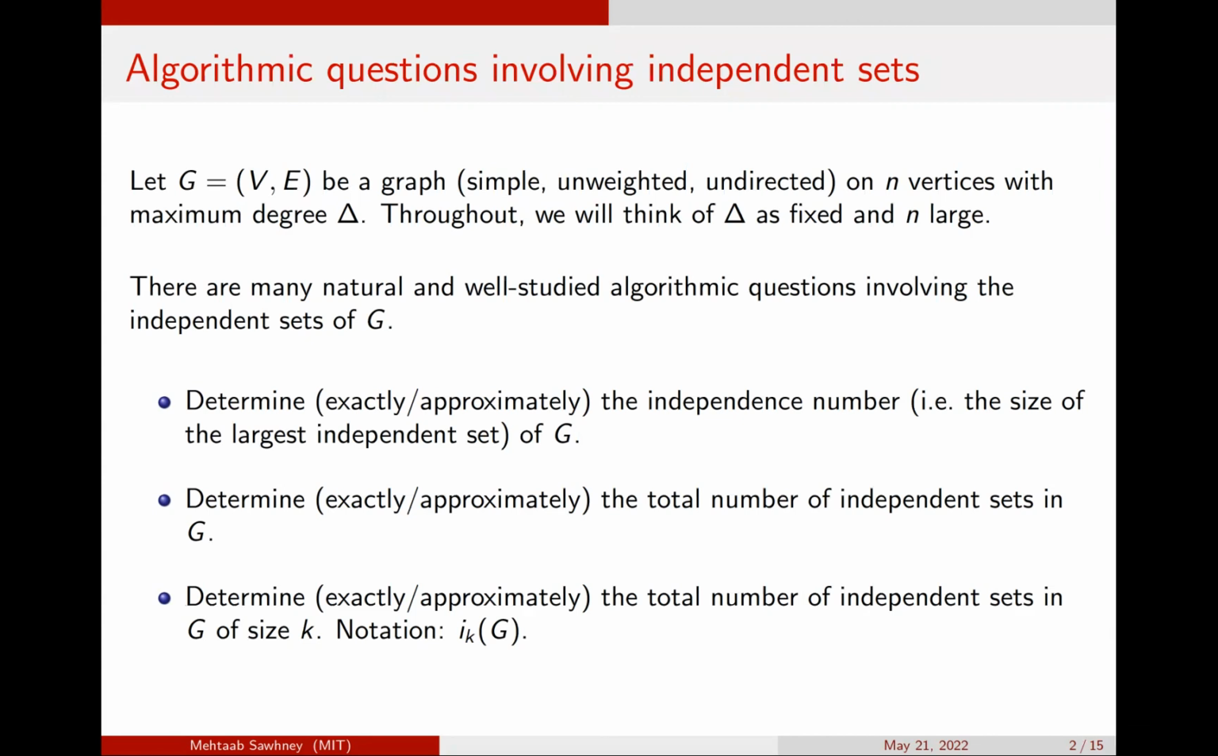And finally, the algorithmic question which will be most closely related to what we're discussing today is to determine exactly or approximately the total number of independent sets of a graph G of a given size K. Throughout the talk, we'll denote this quantity by Ik of G. So in particular, Ik of G is the total number of independent sets of size K in a graph G.